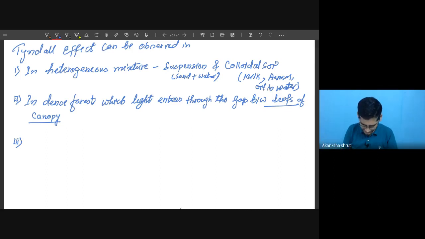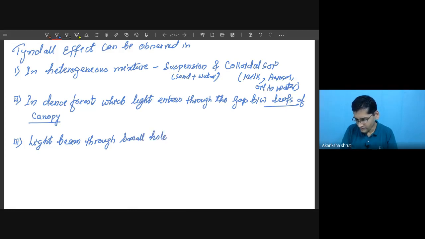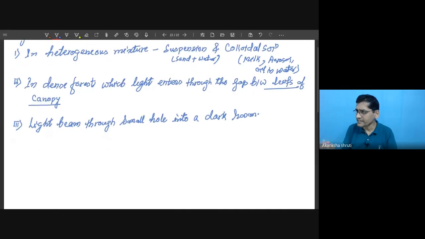So write: light beam through a small hole into a dark room. There you will observe the dust particles become visible.